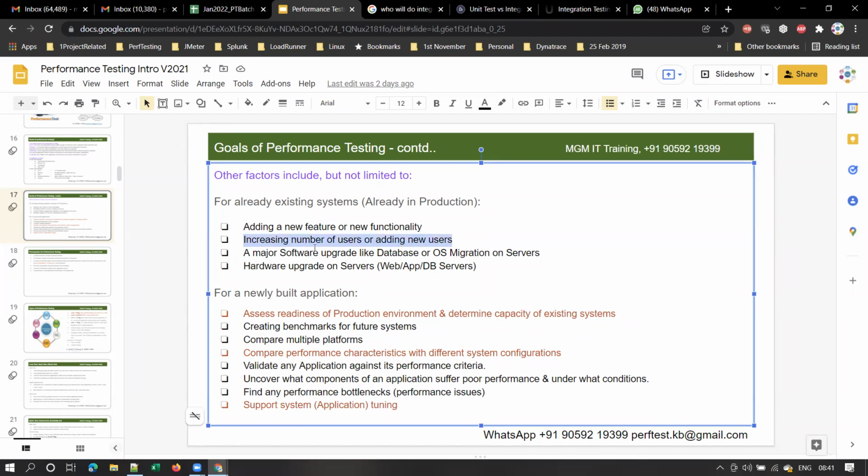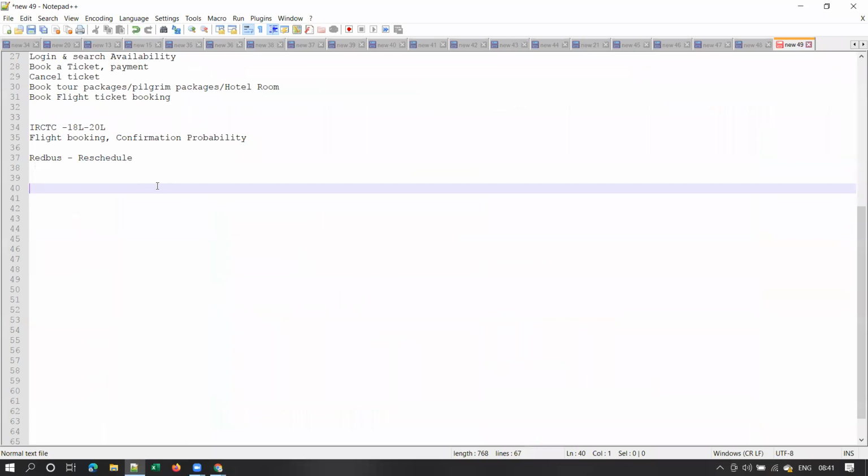Let me give an example for this. Increasing number of users are adding new users, right? Most of you may be aware of that. A couple of years back, State Bank of Hyderabad, State Bank of Mysore merged.